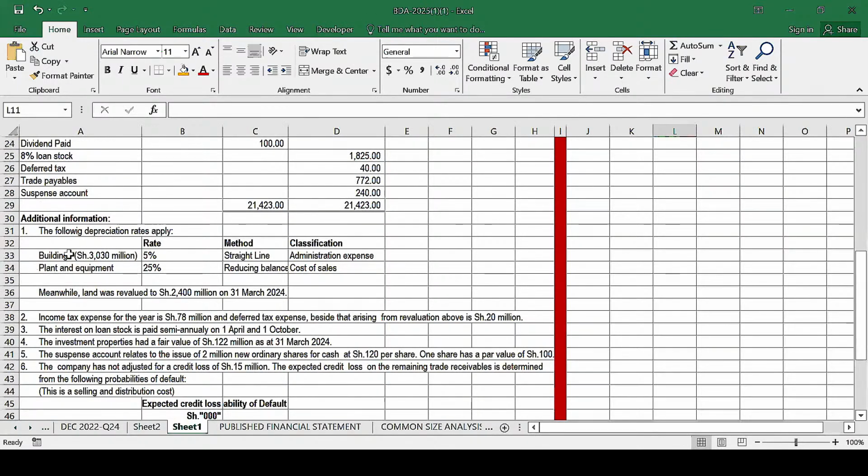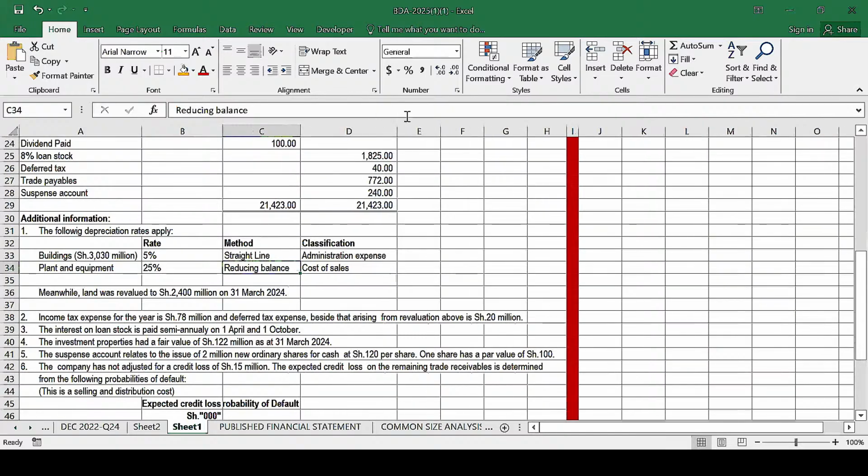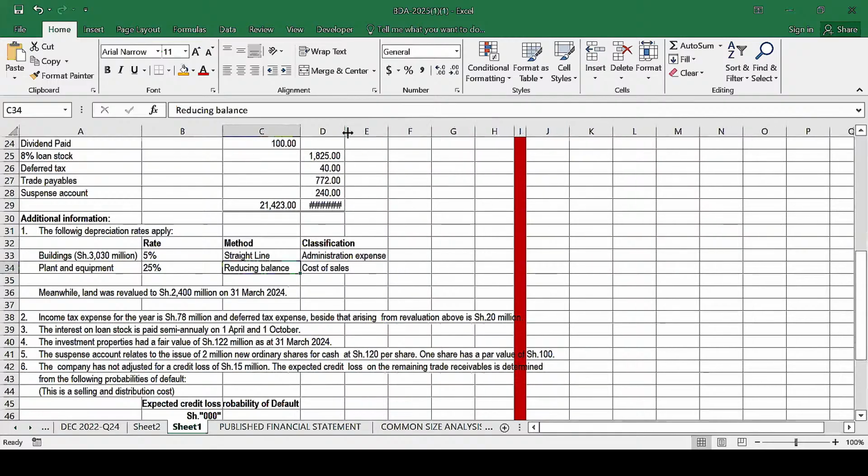So we are given the assets, buildings, and basically you're told the value for buildings is 30/30. The rate of depreciation is 5% straight line. Remember, at the straight line, we compute depreciation based on costs. Then plant and equipment, 25% reducing balance method. Under the reducing balance method, we compute depreciation based on the asset net book value.